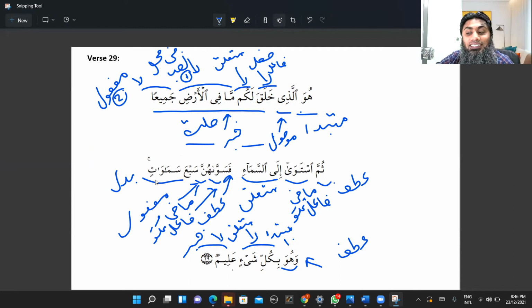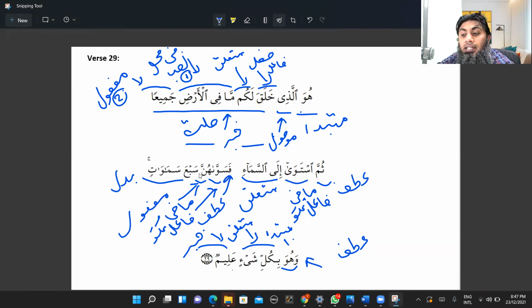Sab'a samawat, 7 skies. Now this sab'a samawatin, I said it is badal. Okay, badal for who? For this hunna, because you said fasawwahunna. So he made them. He made them. What is this them? Sab'a samawatin. So that's why I said this sab'a samawatin, 7 skies, it is the badal for this hunna. Okay. So fasawwahunna sab'a samawatin.